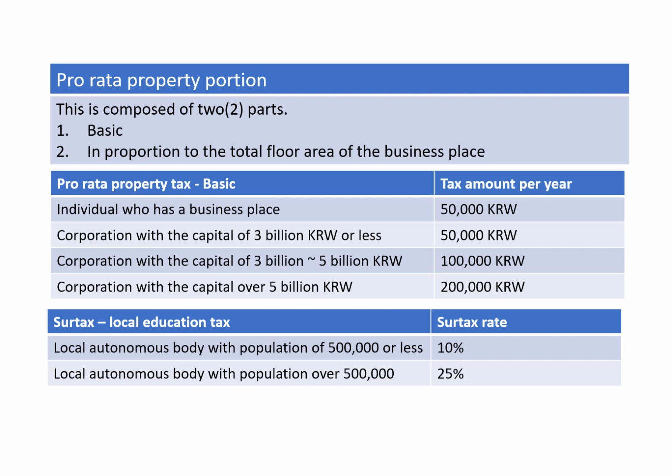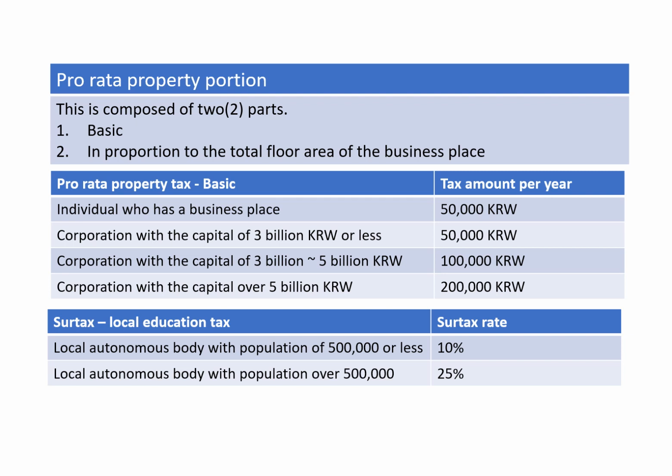Pro rata property tax basic. This is different depending on the situation. Per year, an individual who has a business place pays 50,000 Korean won, and a corporation with a capital of less than 3 billion is the same as an individual, 50,000 Korean won. A corporation with capital of 3 billion to 5 billion pays 100,000 Korean won. Over 5 billion, then 200,000 Korean won. So 200,000 Korean won is the maximum.